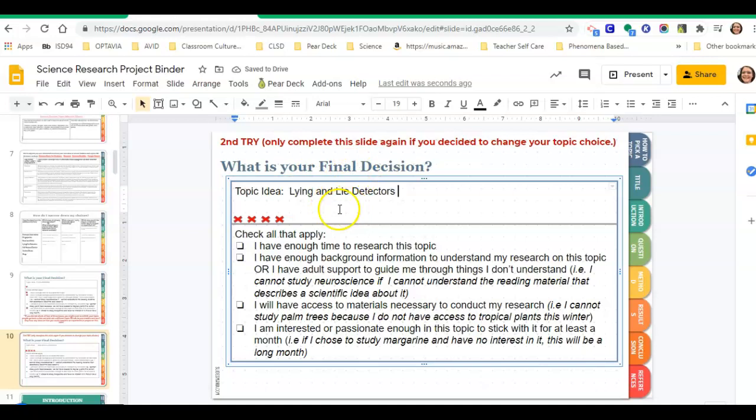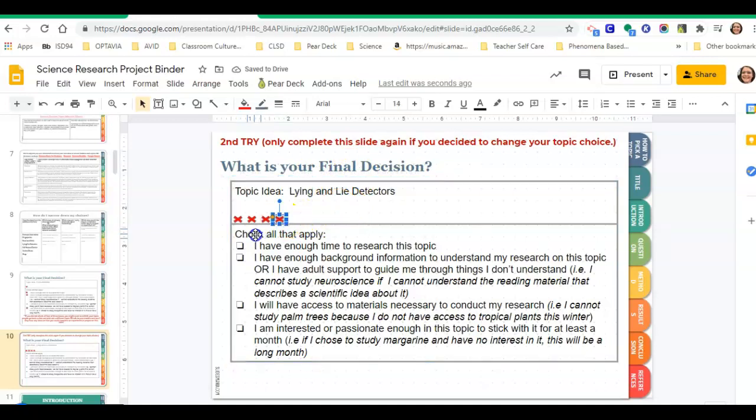So I have enough time to research this topic. I have over a month, so again, I think that that would be a check in my box. Enough background information to understand research on this topic or adult help. Again, as I was looking through the information that I found in my research, I feel like I understood it. It's nothing that's too complicated for me to understand what they're talking about, so I feel like that'd be a check as well.